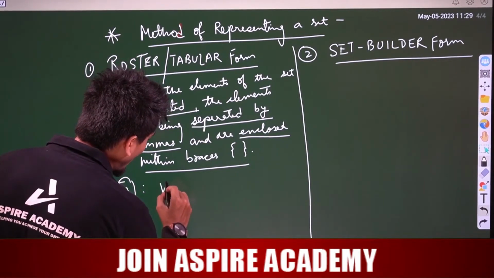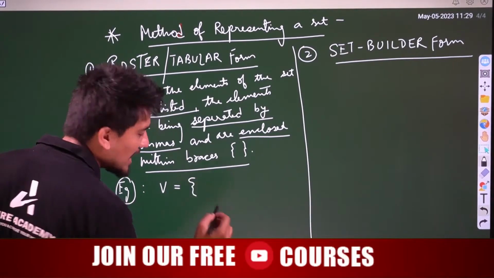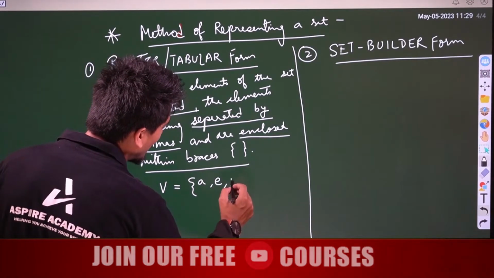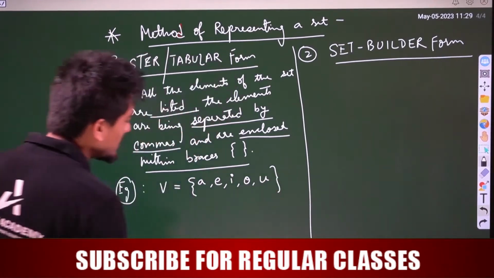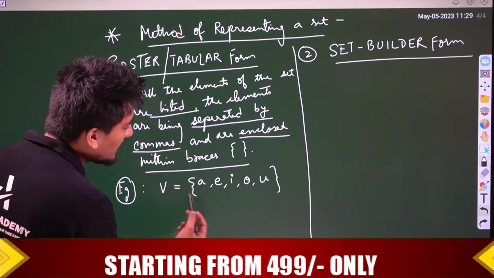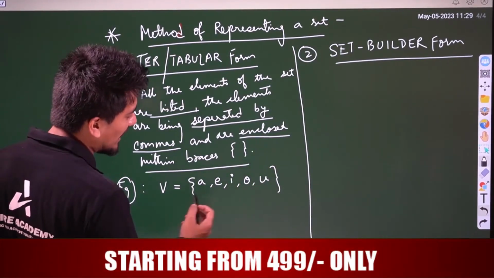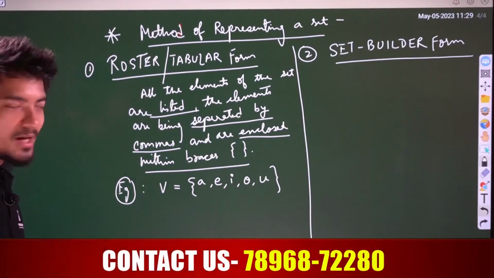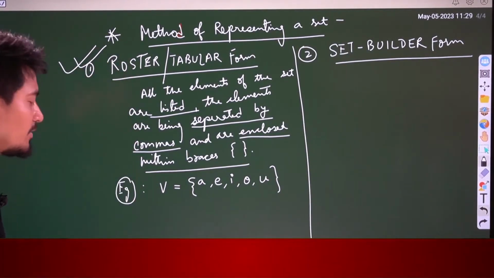So the vowels: V is equal to {A, E, I, O, U}. We know that A, E, I, O, U are the vowels, right? And how have we written it? We use the braces, that is the second bracket, and we separate each of them using commas. This is how you write in roster or tabular form.